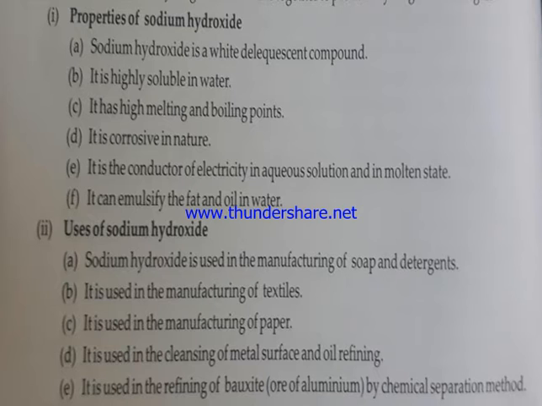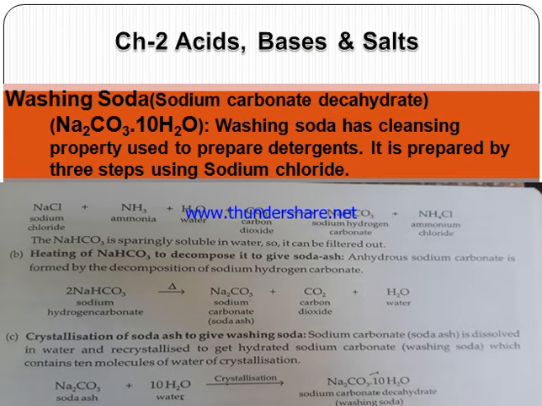Next we come to the properties of sodium hydroxide. It is a white deliquescent compound. It is soapy to touch. It is highly soluble in water. It has high melting and boiling points. It is corrosive in nature, and it is a good conductor of electricity. What are the uses? It is used to prepare soap and detergent, used in manufacturing of textiles, used to prepare paper, etc.